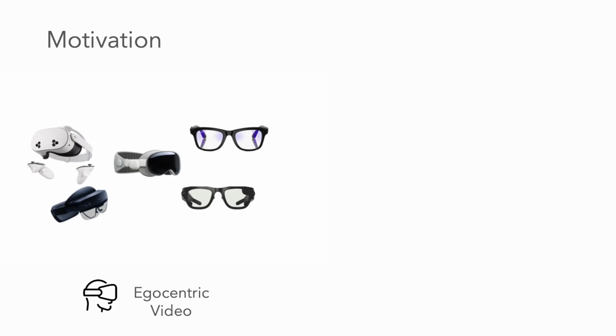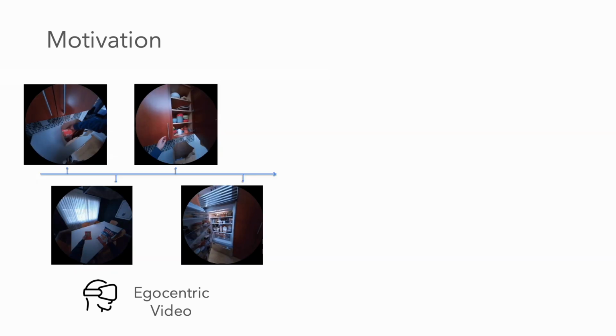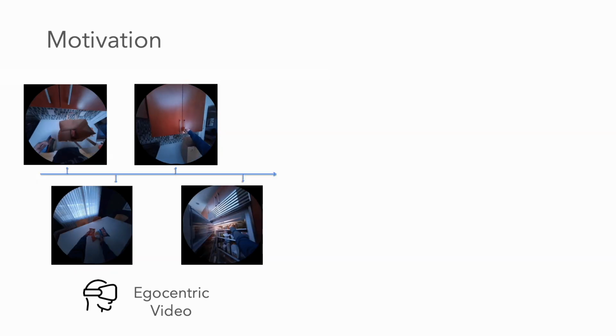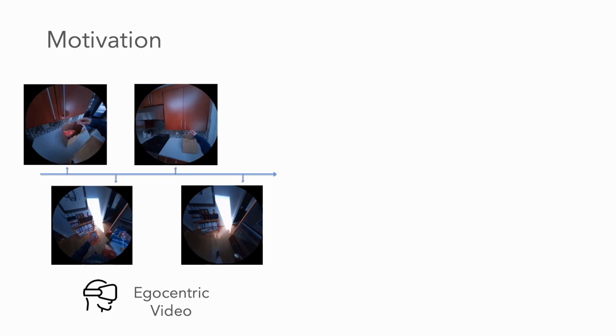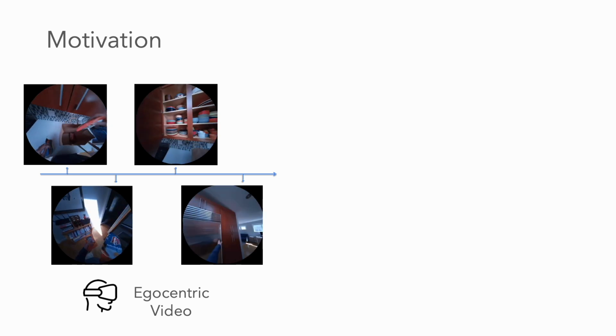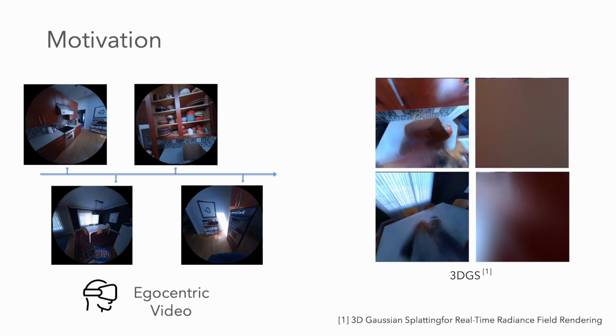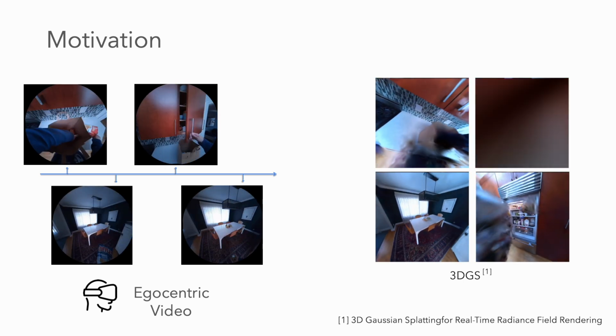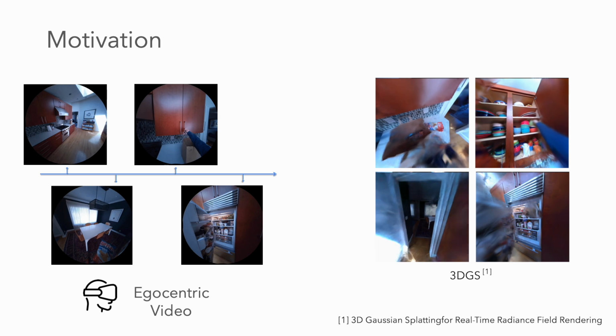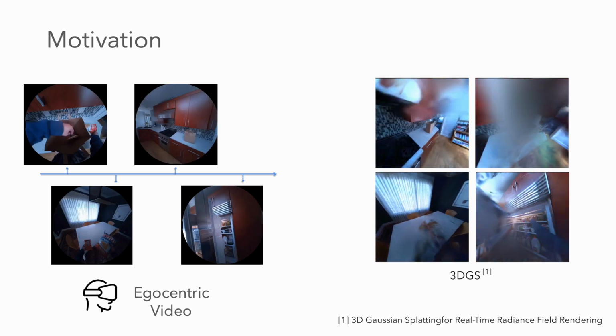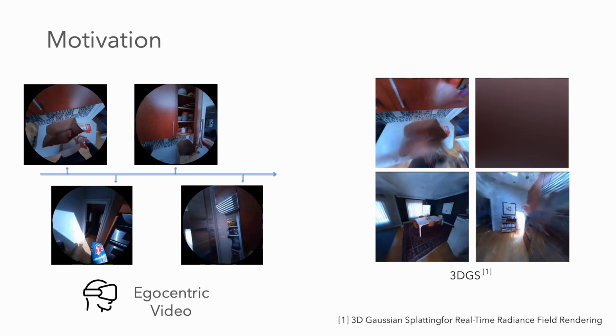This limitation is further amplified in egocentric videos, which are a rapidly growing data source with wide availability of VR and AR devices. The egocentric data often features unique challenges such as highly dynamic user activities, large scene deformation, and constant occlusions. These challenges lead to a reconstructed 3D Gaussian with heavy floaters. The key question we would like to address in this work is to reconstruct a clean, distractor-free scene for these challenging